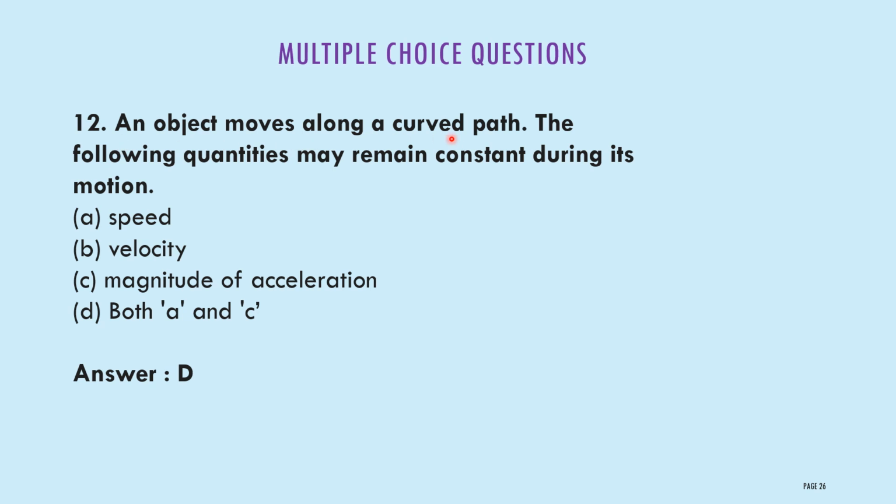An object moves along a circular path. When the object is moving in a circular path, the following quantities may remain constant during its motion: option A, speed; option B, velocity; option C, magnitude of acceleration; option D, both A and C. The correct answer is option D. Both A and C, speed and magnitude of acceleration, will be constant when the object is moving along a curved path. Always remember, when the object is moving in a curved path, speed and magnitude of acceleration will be constant.